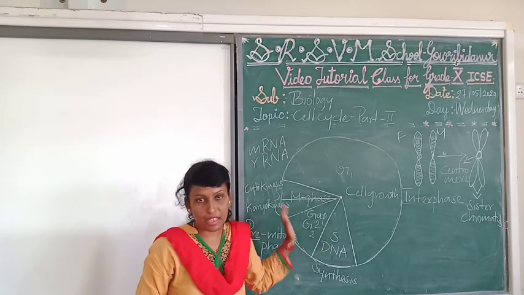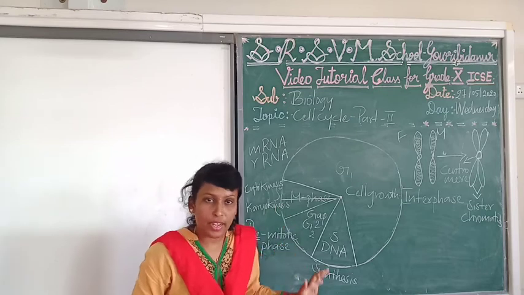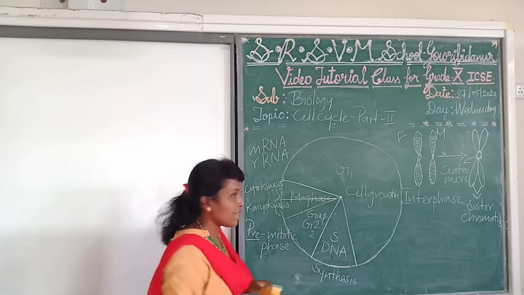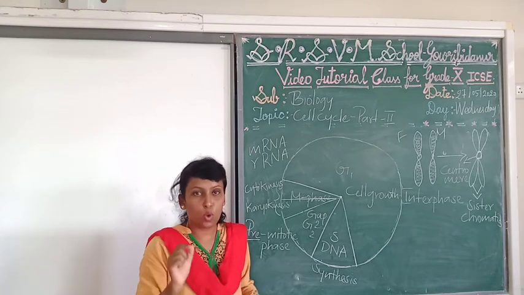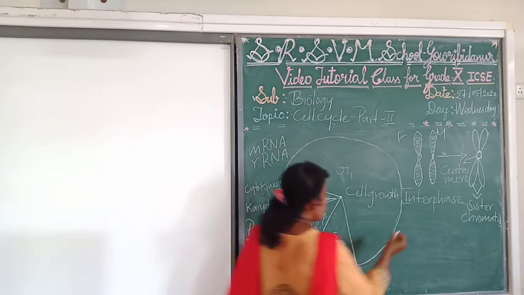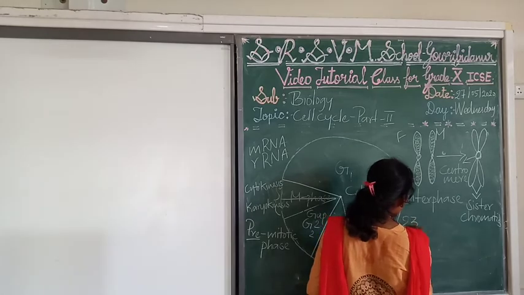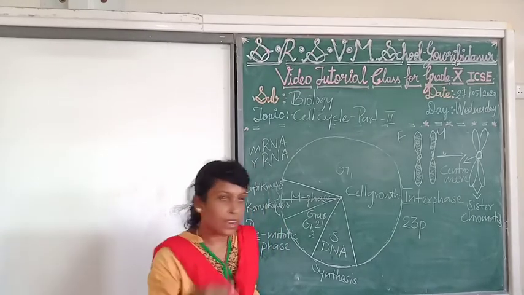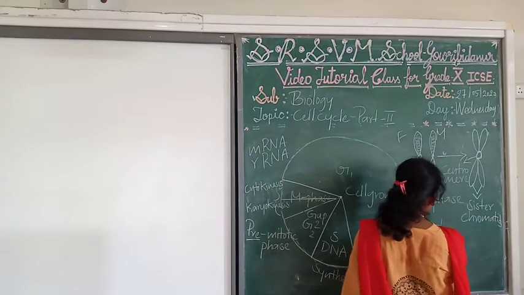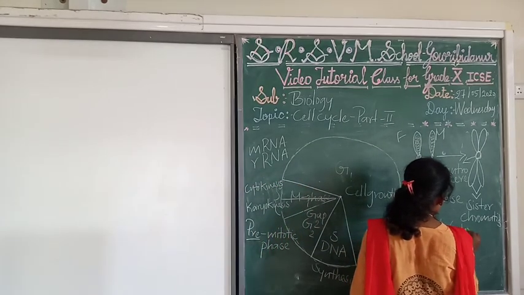That will be in the case of the diploid number, that means 2n. For instance, if we take the human chromosomes, we have 23 pairs of chromosomes. 23 pairs is nothing but 46 chromosomes.